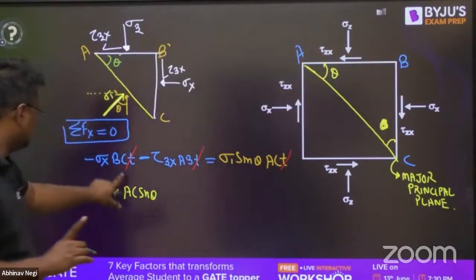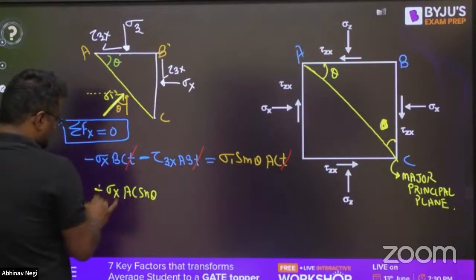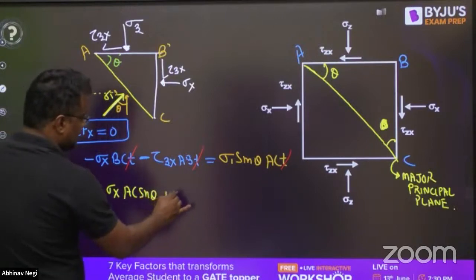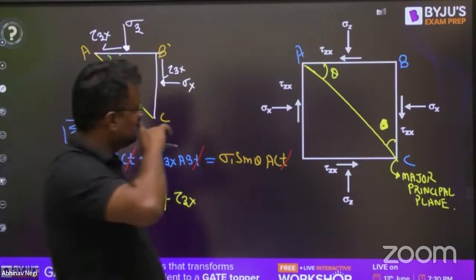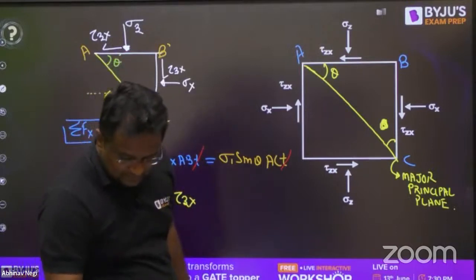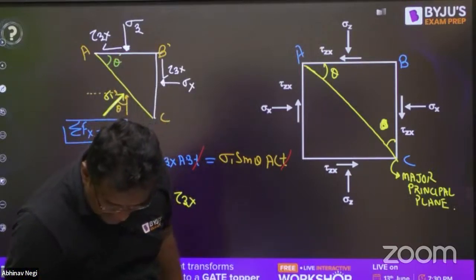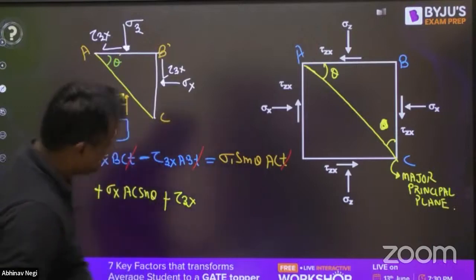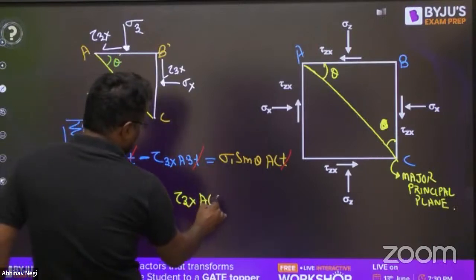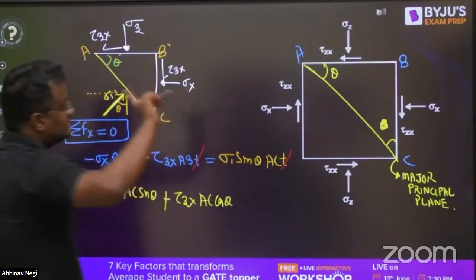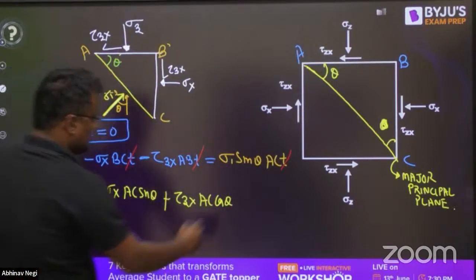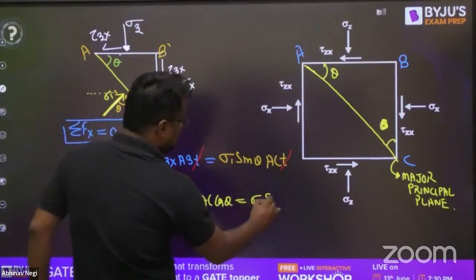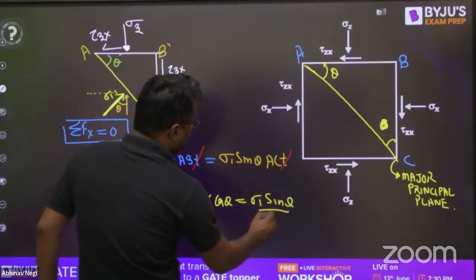Plus tau zx. If I want to write AB as AC, AB can be written as AC cos theta, base by hypotenuse. And on the right it is sigma 1 sine theta.